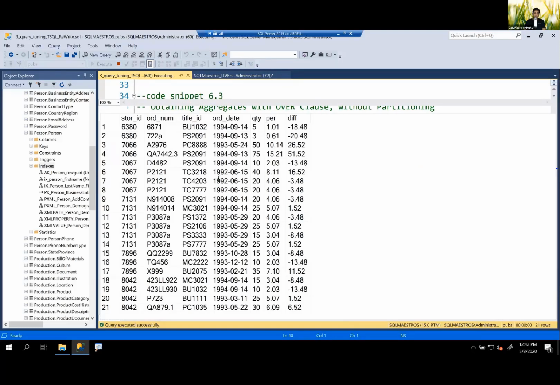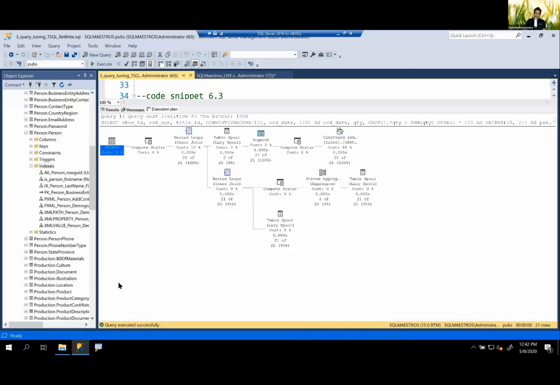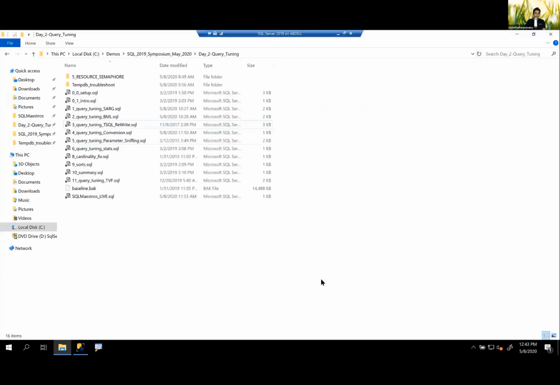So let's close this one. This completes the third demo. I'm supposed to show you 5 of them, right? Okay, let's take the next one, query tuning conversion.